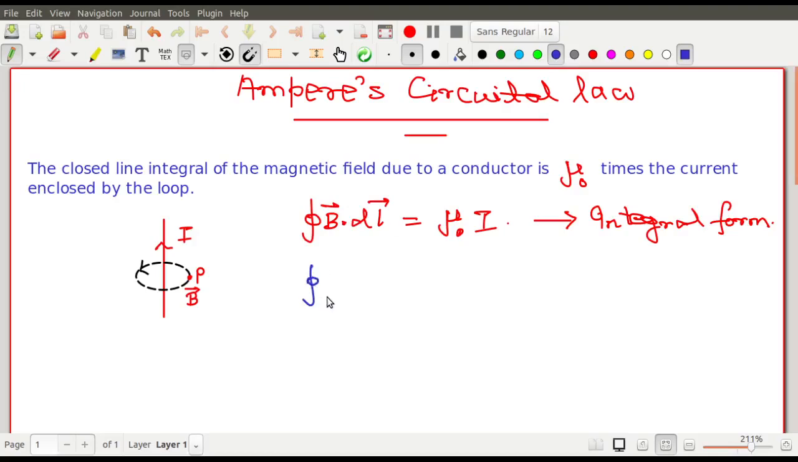Just like the Gauss divergence theorem, there is another theorem which is called the Stokes theorem. According to the Stokes theorem, this B dot dl is nothing but the curl of B dot ds. This is just the theorem. No need to go through it right now.